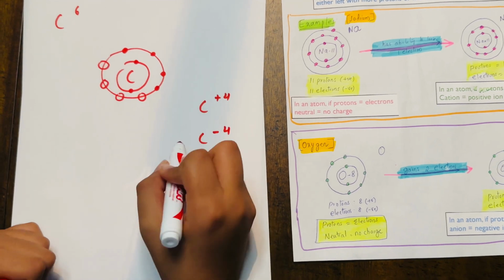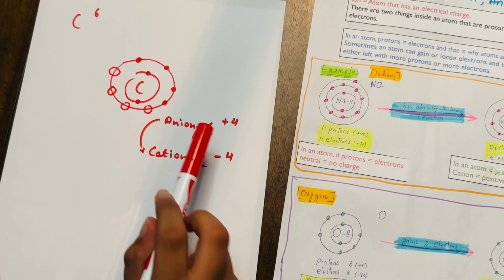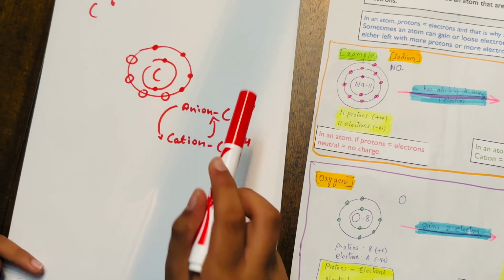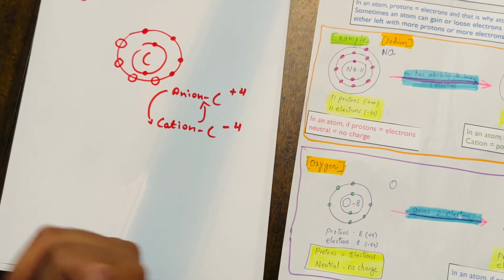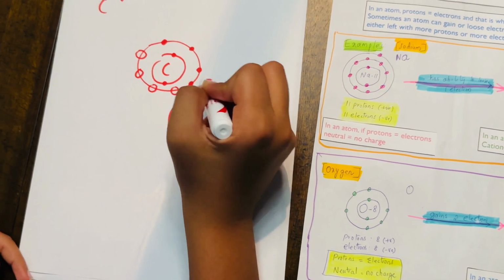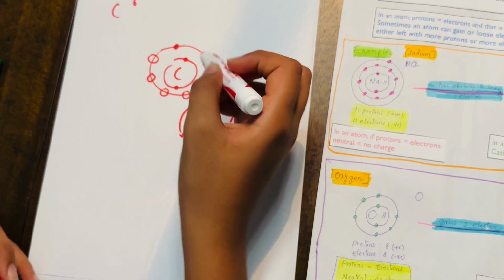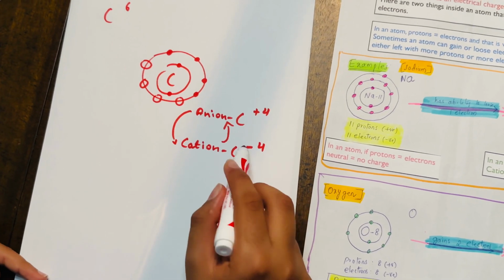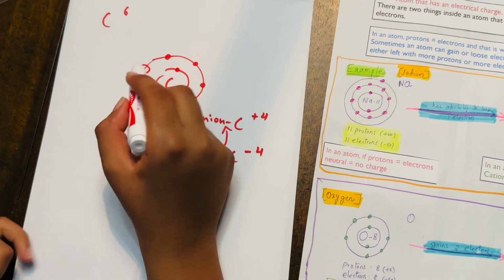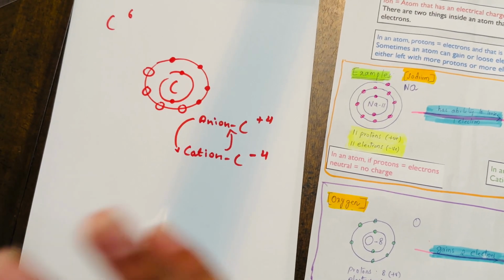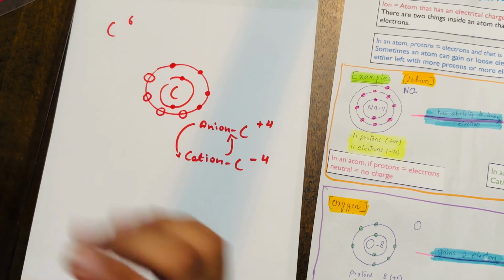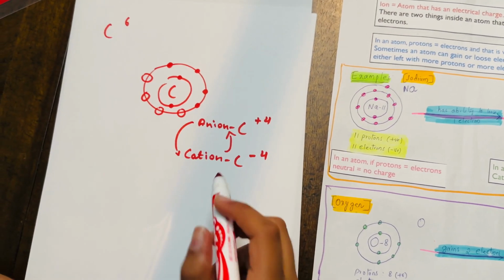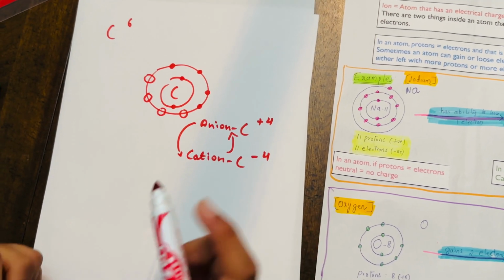I messed it up over here, but the arrows can probably help you. For the C plus 4, there are 4 more protons than there are electrons. That basically means we're removing the 4 electrons that were originally in the carbon atom. But for the anion, it's the negative charge -4, because we're adding 4 more electrons, and because there's a higher negative charge than positive charge, there's that much left over. So it would be -4 as the charge.